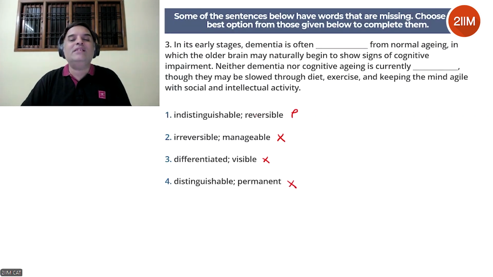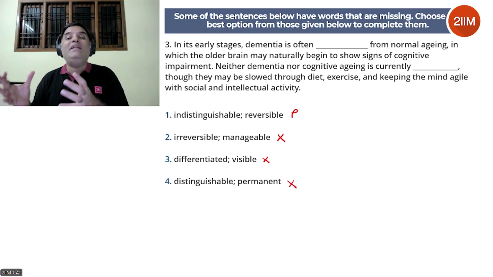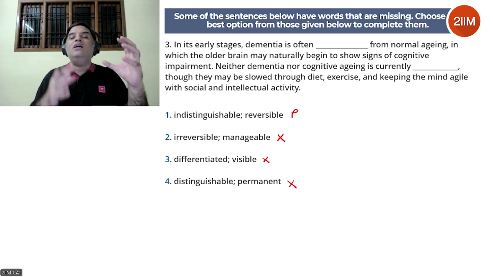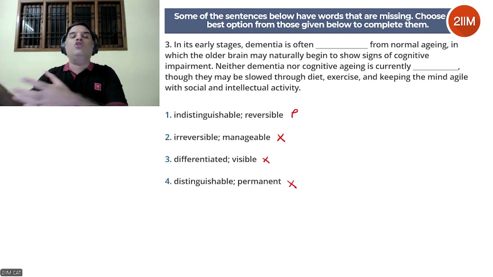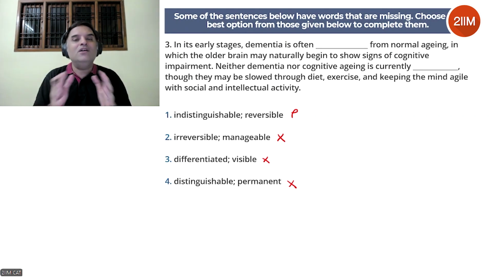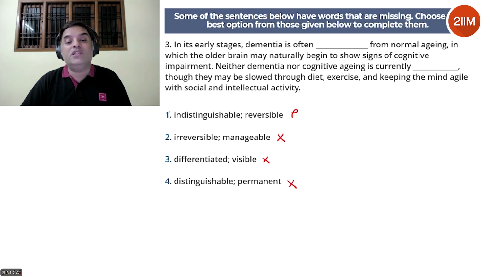Now here in this case, if you look at this, in its early stages, dementia is often indistinguishable from normal aging, in which the older brain may naturally begin to show signs. So that means in the early stages, dementia seems very similar to normal aging, or it looks like normal aging. Okay, in the early stages. So it's indistinguishable in the early stages, and then we talk about reversible. So the only option that works here is 1.